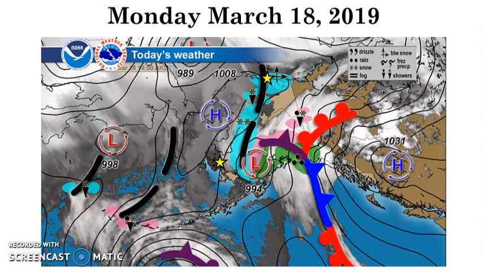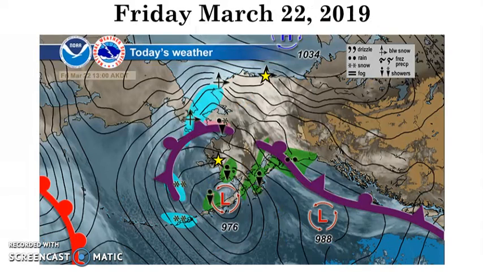Here's the map for March 18th, where we see an area of high pressure to the north of Bethel and the southwest of Kaparak, and an area of low pressure to the east and west of Bethel and to the south of Kaparak. On Friday, March 22nd, we can see that the fronts have moved, and there is only an area of low pressure to the south, with the front still pushing towards the north.